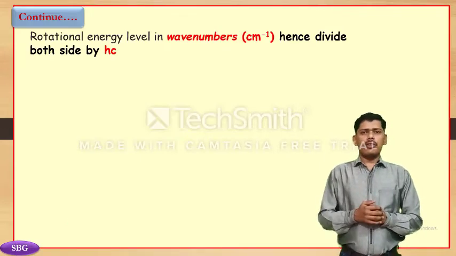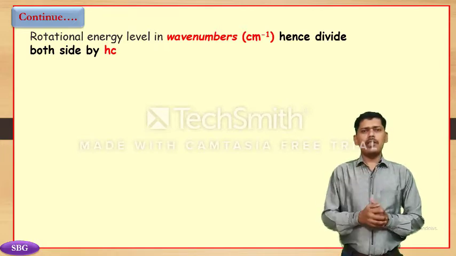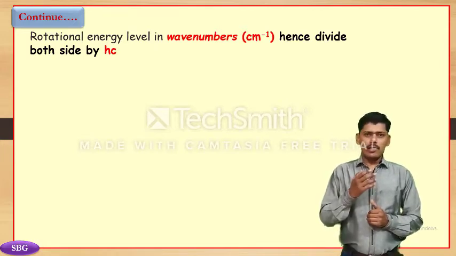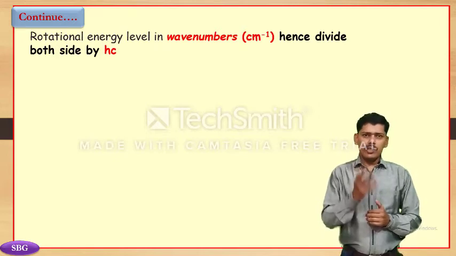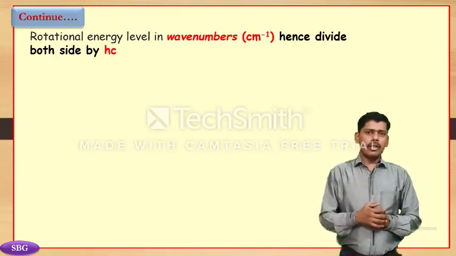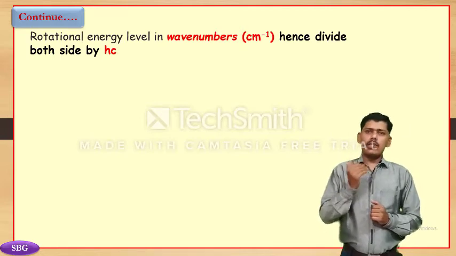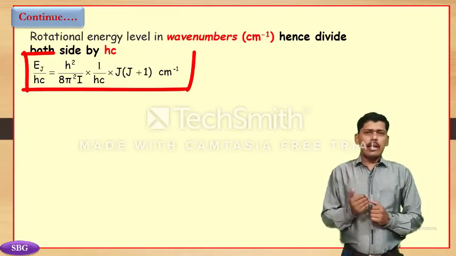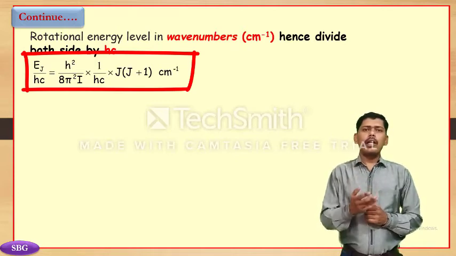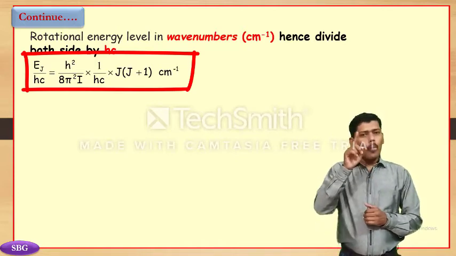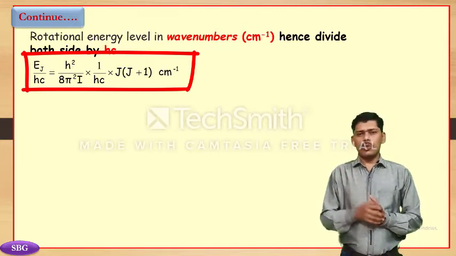In microwave spectroscopy, the positions of rotational lines are usually expressed in centimeter inverse, and hence it is convenient to express the rotational energy Ej in centimeter inverse by dividing both sides by h into c, which is given by Ej divided by hc is equal to h square upon 8 pi square I into 1 upon c into J into (J plus 1).